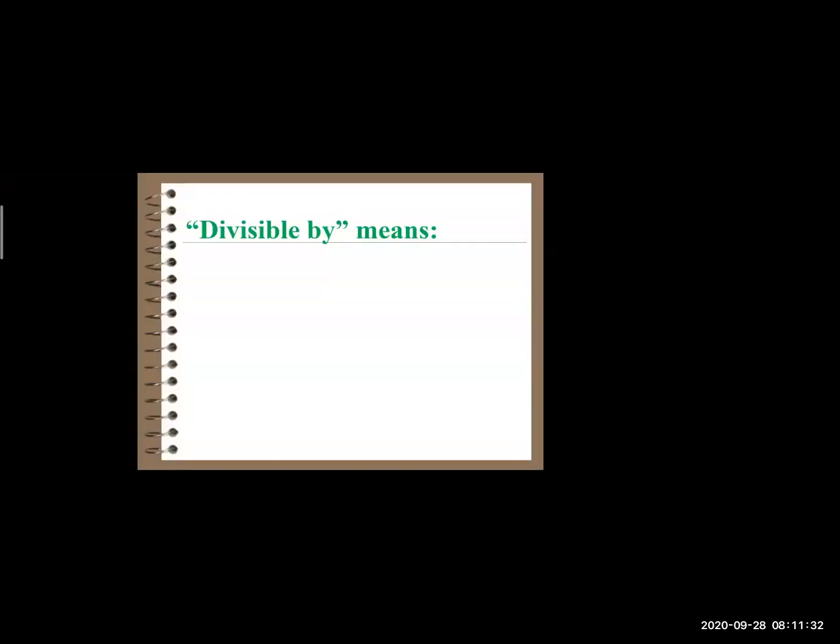Now, what does divisible mean? We say a particular number is completely divisible by another number. So what does this mean? It means that if you divide one number by another, the result is a whole number. Again, I'm repeating, without a remainder. That number should leave remainder as zero only. Then we say that the particular number is completely divisible by the other number. To understand it completely, we'll go through some examples.